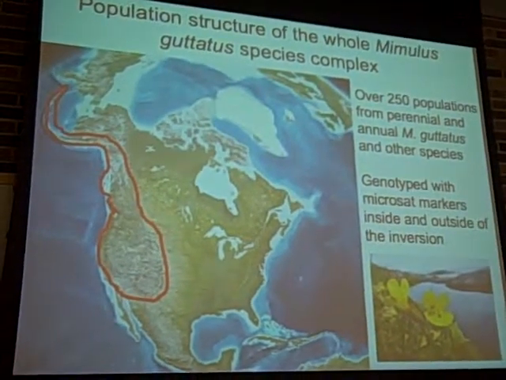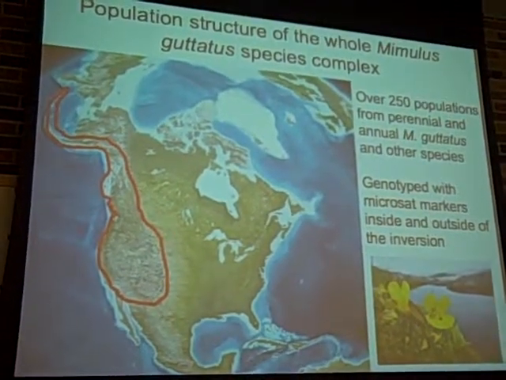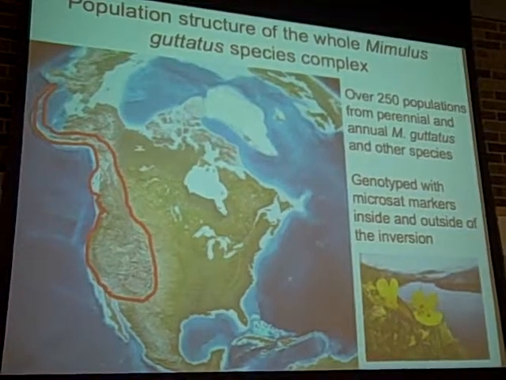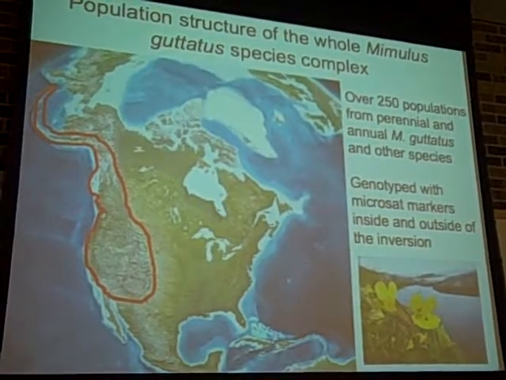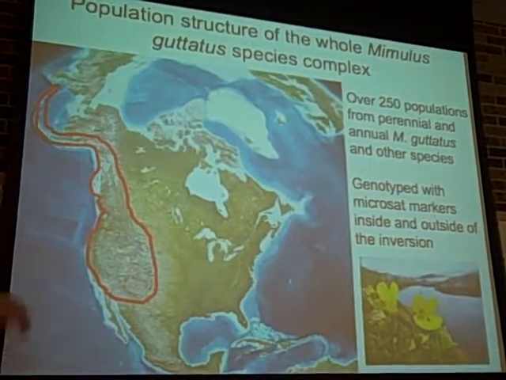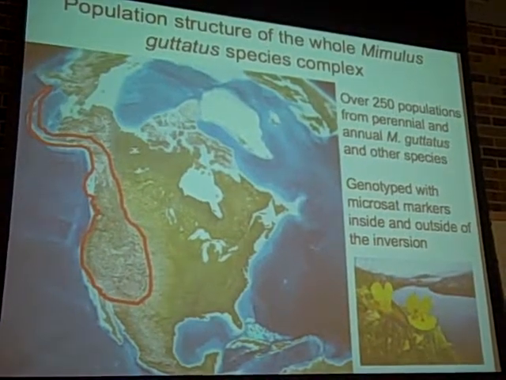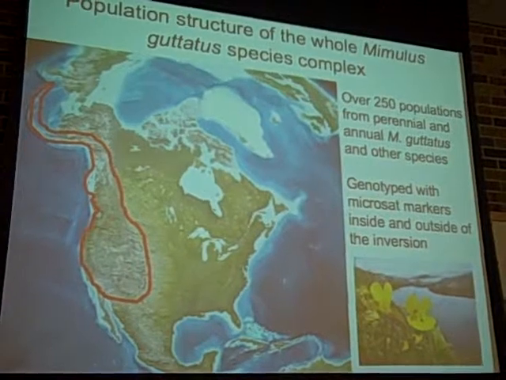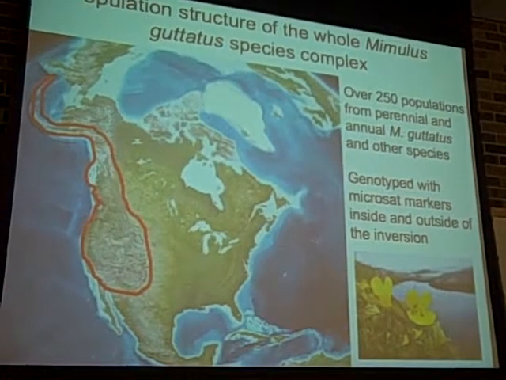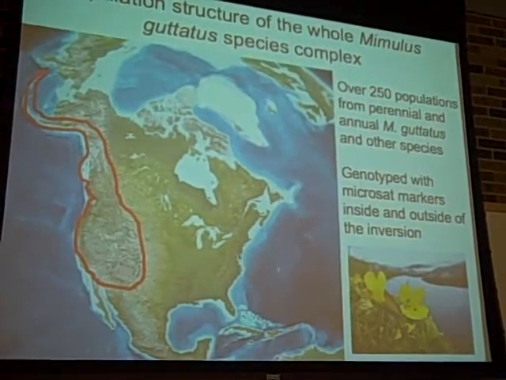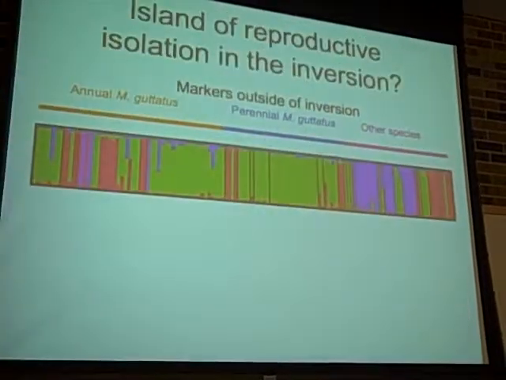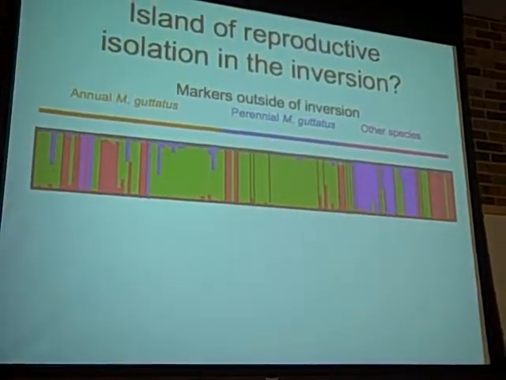And so Elin in our lab and I set out and grew up a whole bunch of populations from all across North America. She's been doing some work where we genotype these at microsatellite loci, and then she's genotyped them in the inverted region of the genome. And if you look at structure, you have all